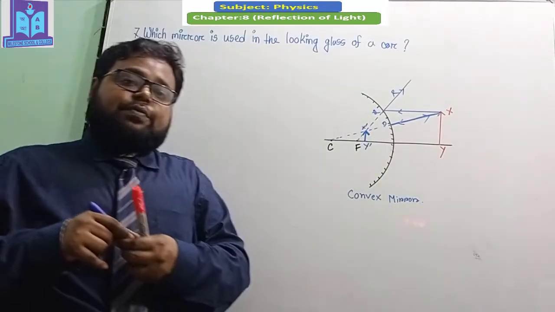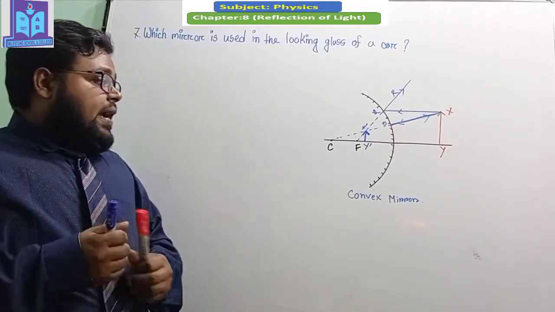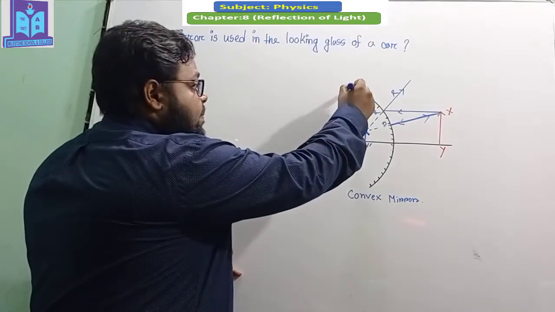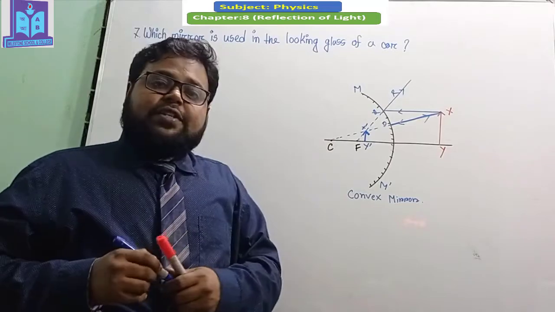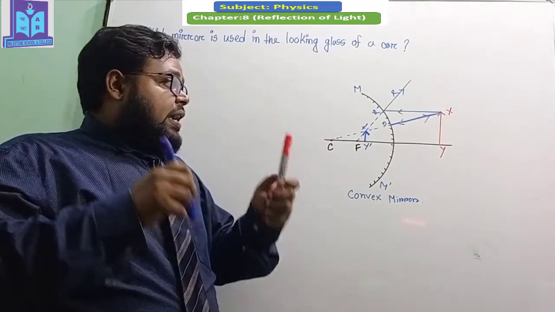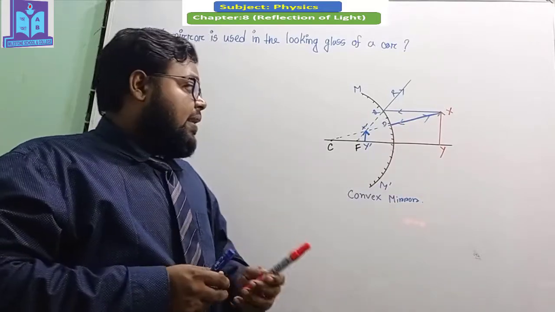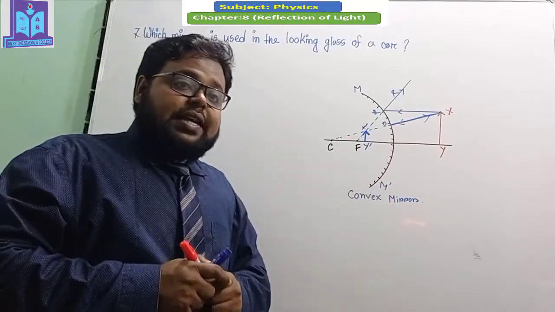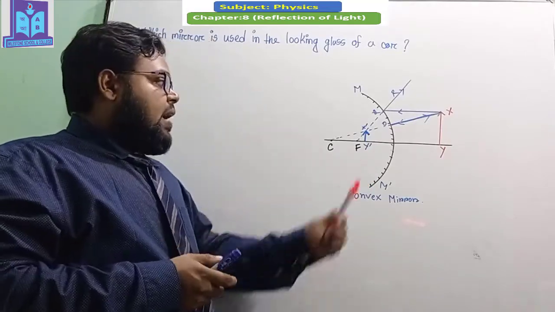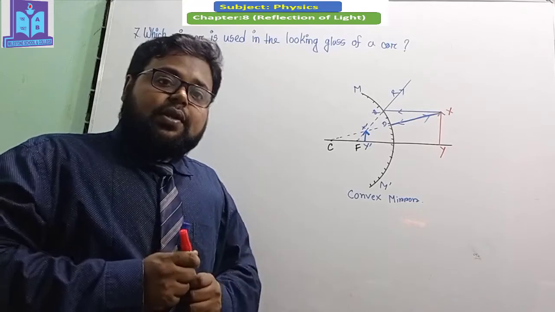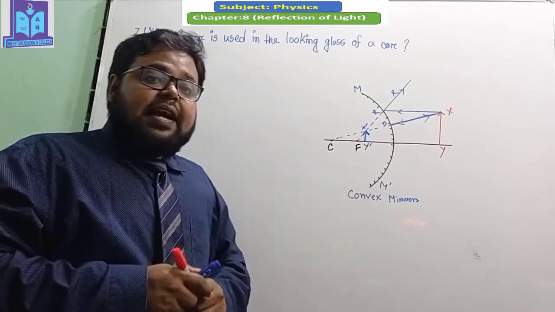And why are convex mirrors commonly used in the looking glass of a car? Here you can see that M prime is a convex mirror, and if we place any object in front of this mirror, then the image which is created behind the mirror has these properties: the image is virtual, straight, but the size is smaller